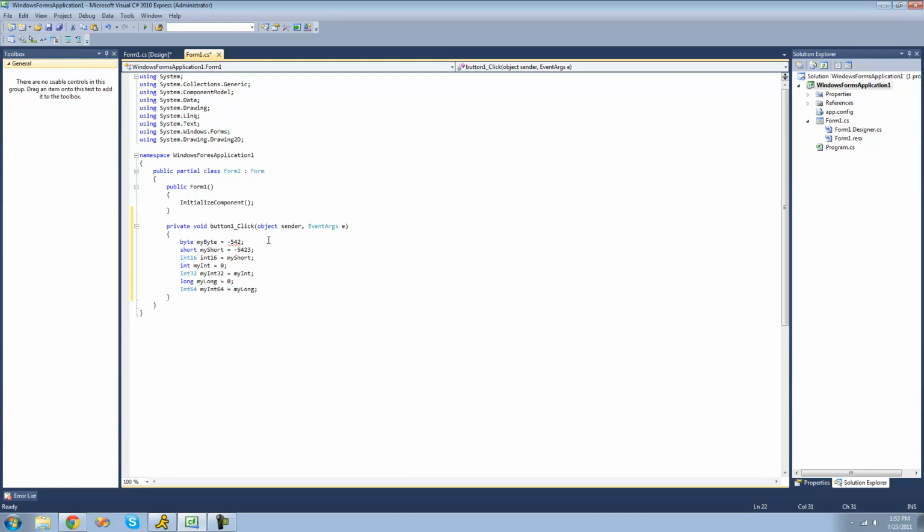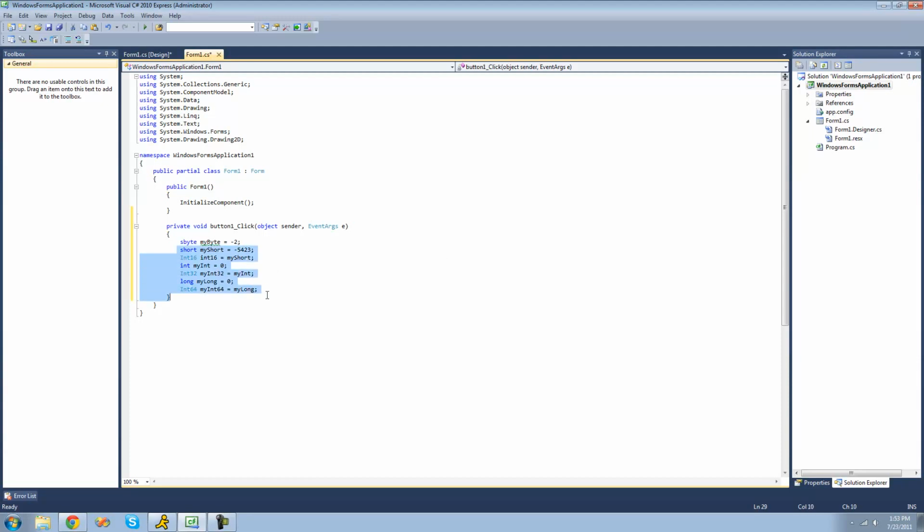Well, actually no. This byte is unsigned, and unsigned means that you can only set it equal to something between 0 and 255. So in order to represent a signed byte, you're just going to put sbyte to represent a signed byte. So now we can set this equal to negative numbers as well.